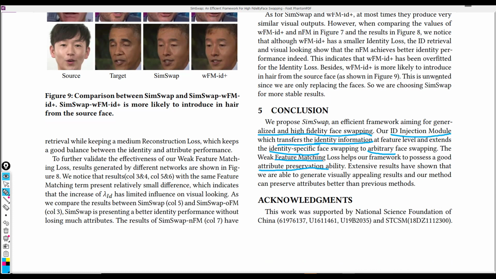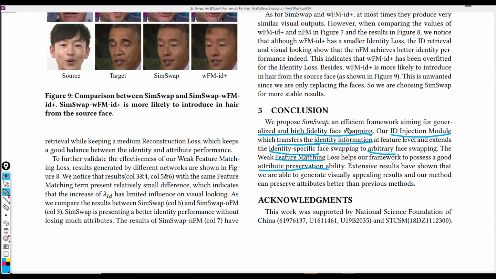In conclusion, the SimSwap is an efficient framework aiming for generalizing high fidelity face swapping, and the IIM, that's the ID injection module, helps transfer the identity information at feature level and extends the identity specific face swapping into an arbitrary face swapping model, since the decoder is no longer responsible for restoring the source's ID in the final output image.